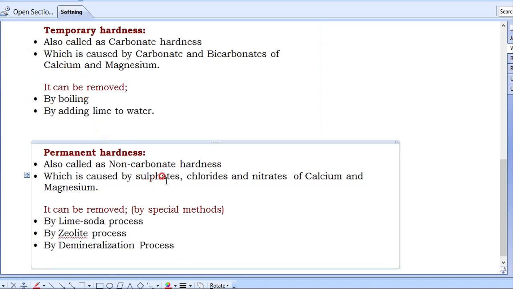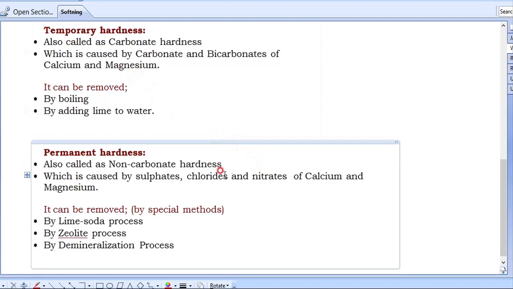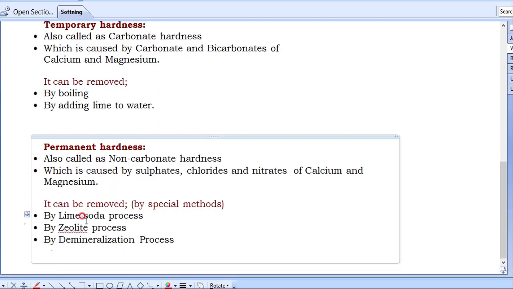Then calcium chloride, magnesium chloride, calcium nitrate, magnesium nitrate. These are all permanent hardness. And how to remove the permanent hardness? We have three processes. By the lime soda process we can remove, by the zeolite process we can remove, by the demineralization process we can remove. Okay? These are the processes of removal of hardness, the so-called softening processes.